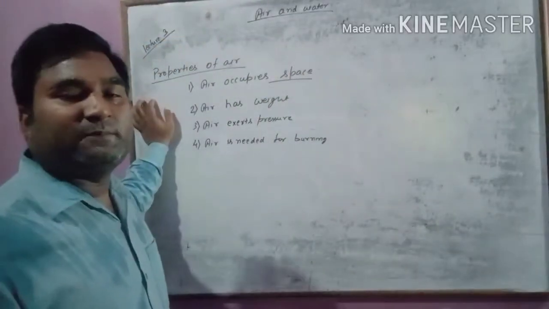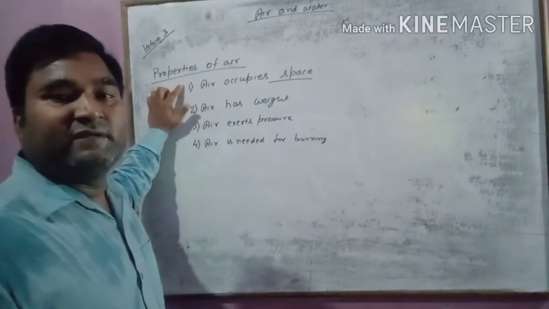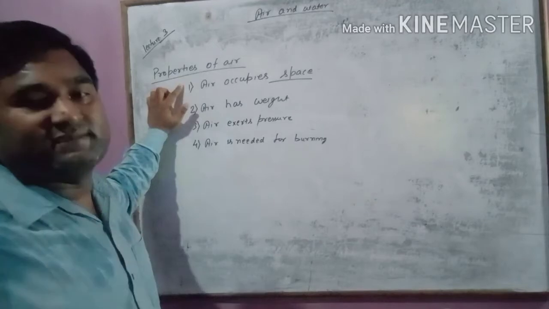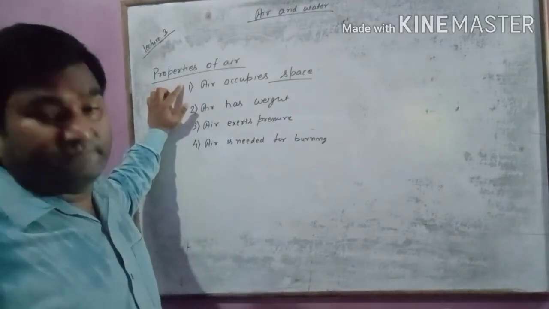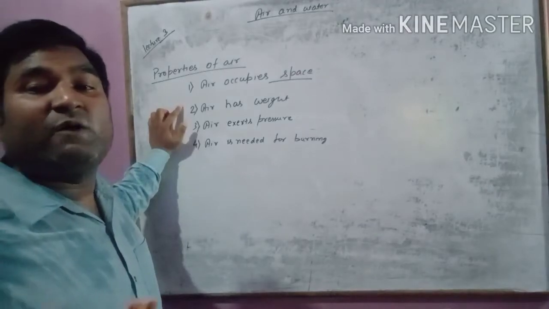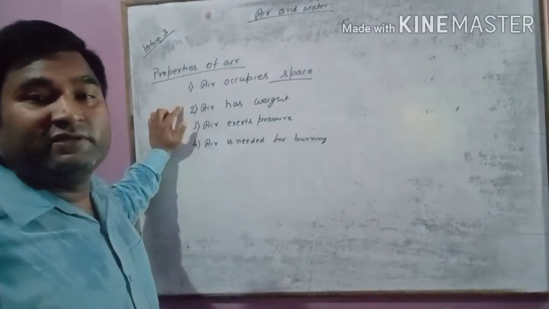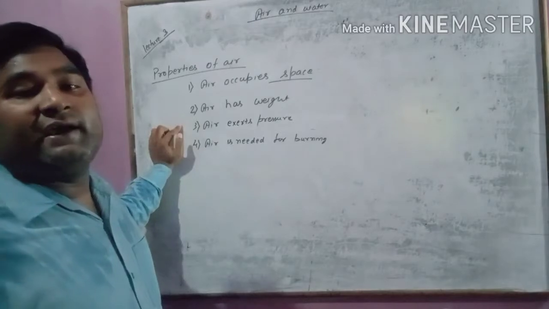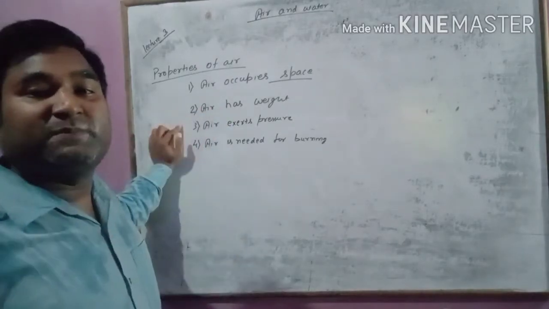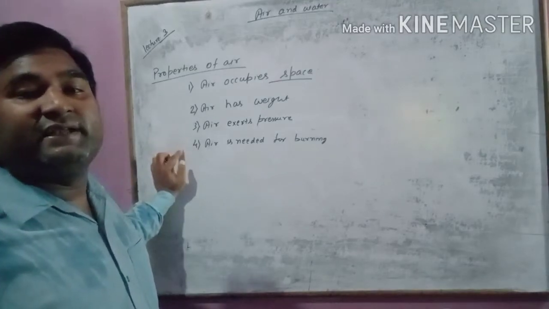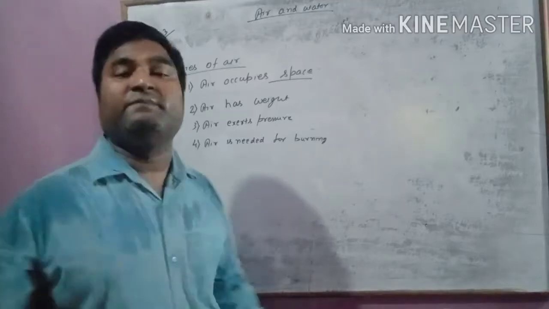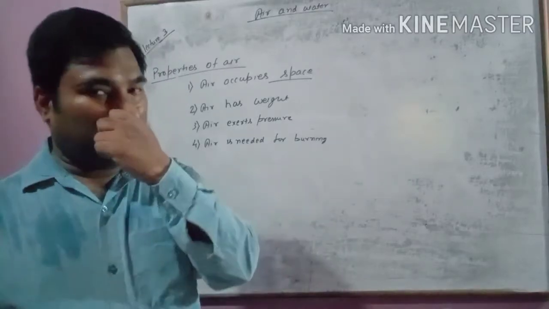Properties of air. What are the properties of air? First, air occupies space, means air takes up room. How can we prove this? We will see with an activity. Air has weight. How will we see? We will see now. Air exerts pressure, air applies some force also. And air is needed for burning. All these four things we will see today, means now.